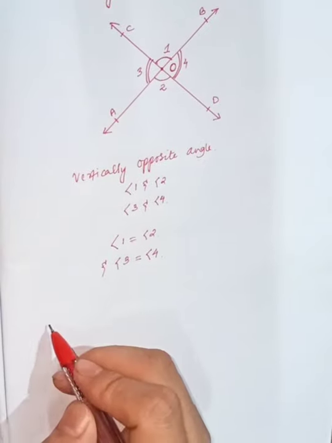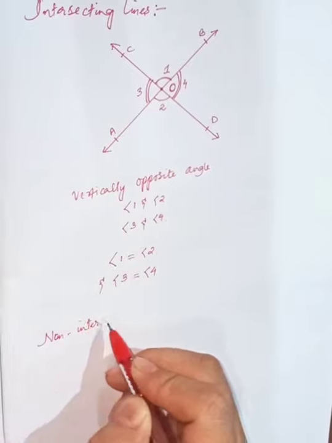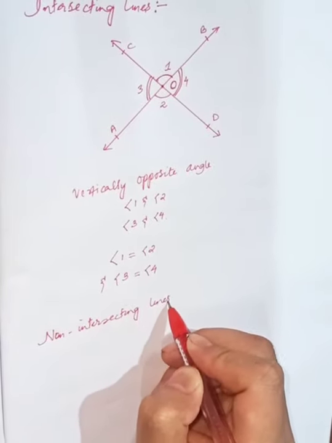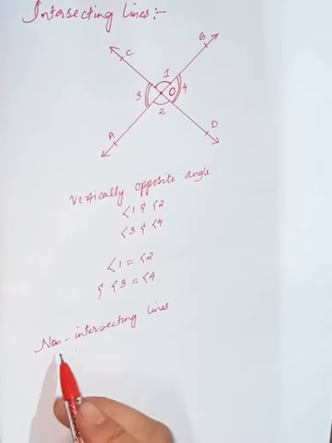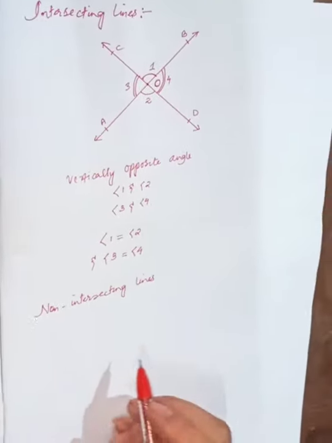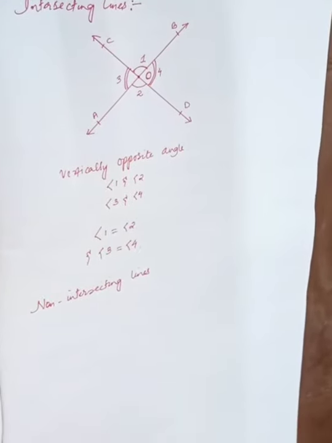Now, next we have non-intersecting lines. If the two lines do not intersect, then the two lines will always run parallel to each other.